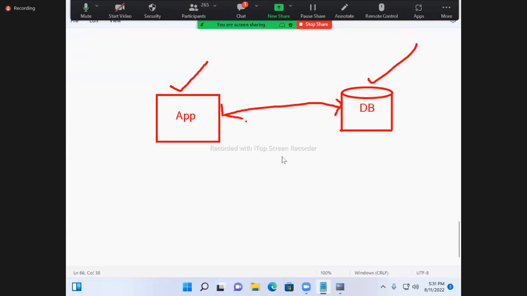That is one software, this is one software. These two softwares, if you want to connect them, one more software is required. That software is called a driver.